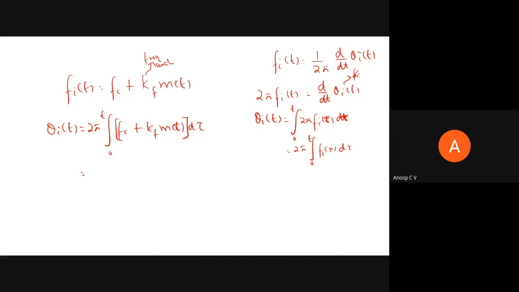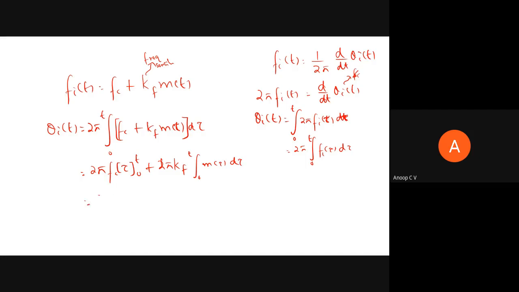I can split this integral into two. The first one will be 2 pi times integral fc d tau. Integral d tau will be tau, limit from 0 to t, plus 2 pi times kf, which is a constant, I can take it out, times integral 0 to t m of tau d tau.